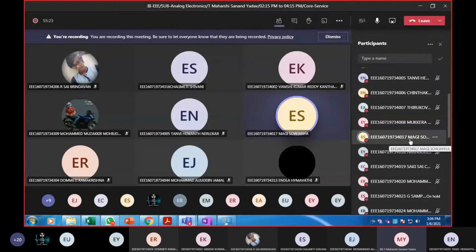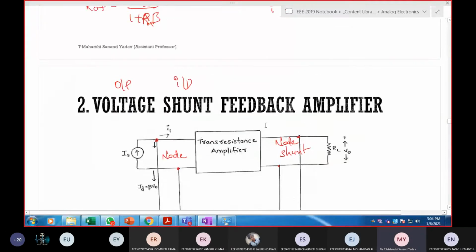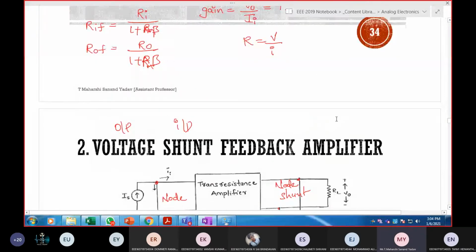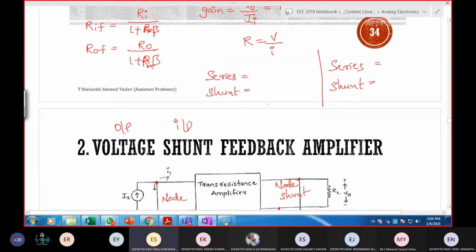Can you tell me about series and shunt mixing, for both input as well as output? Input mixing: series mixing voltage, shunt mixing current. Output sampling: series sampling current, shunt sampling voltage. Right.